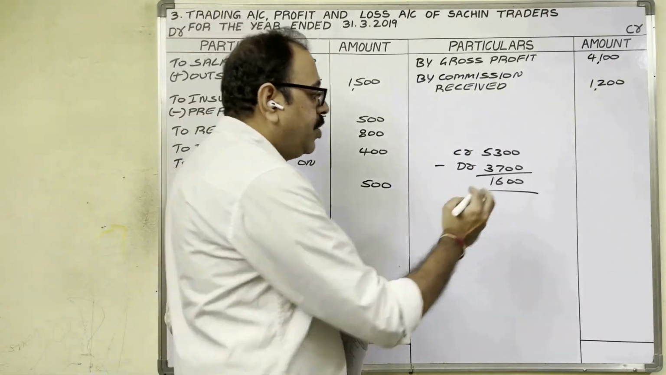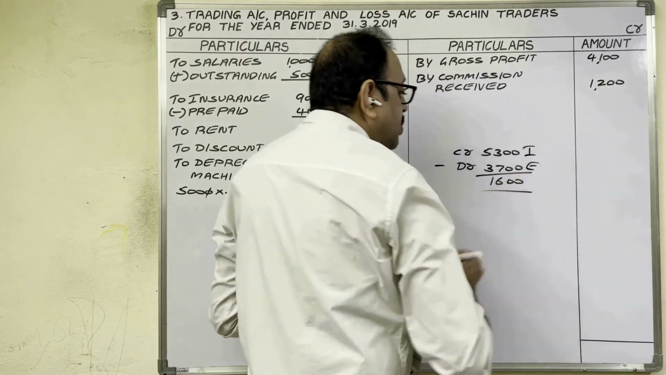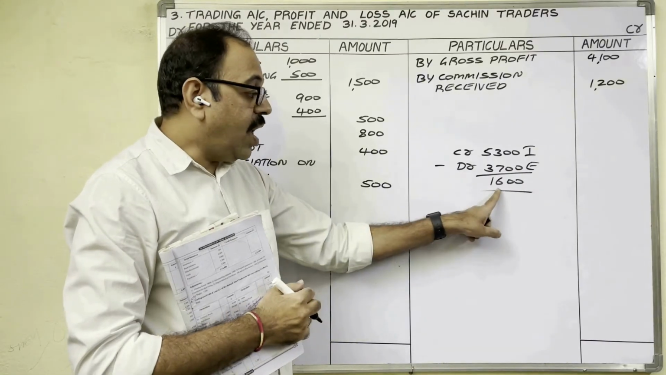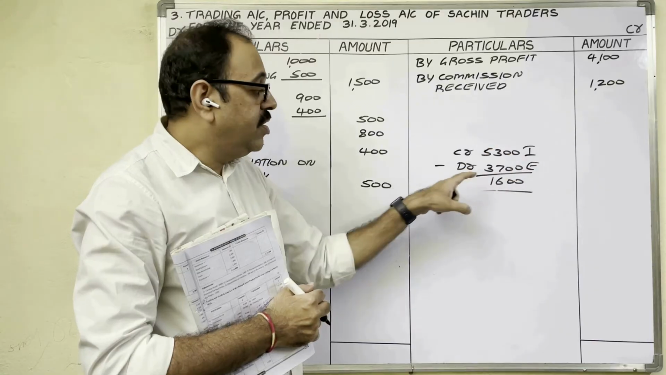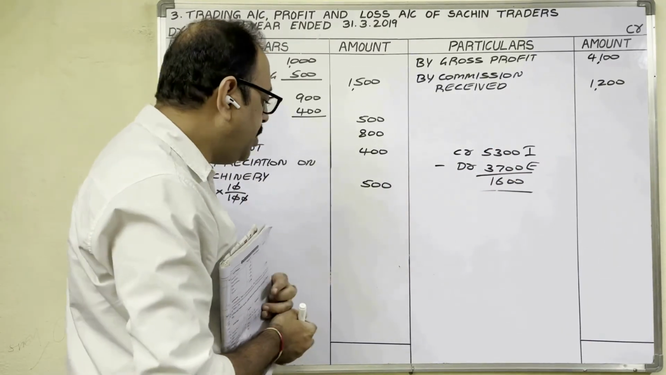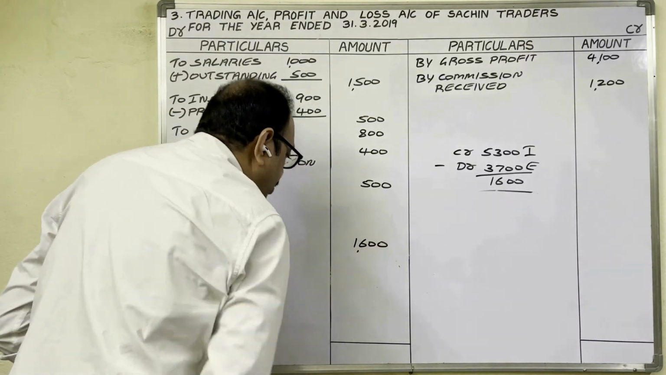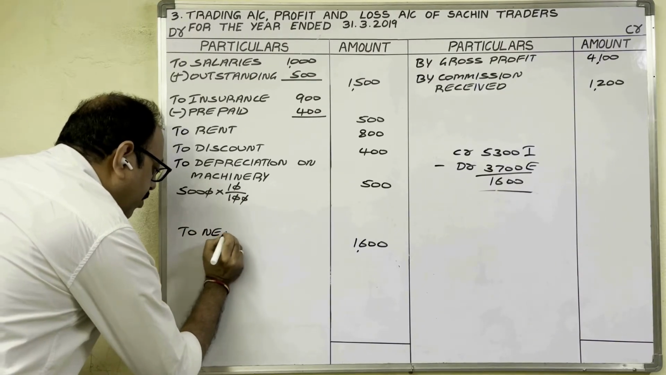Credit side, we wrote incomes and gains. Debit side, expenses and losses. Income is more than the expenditure. Therefore, answer is profit, net profit. We said we have to show that where the total is less. Debit side total is less. So, on the debit side, show this net profit amount, 1,600 rupees. Further, write down to net profit.